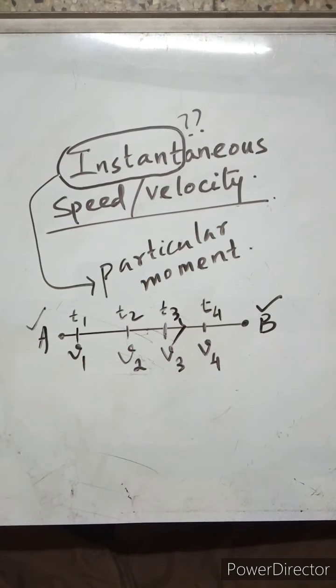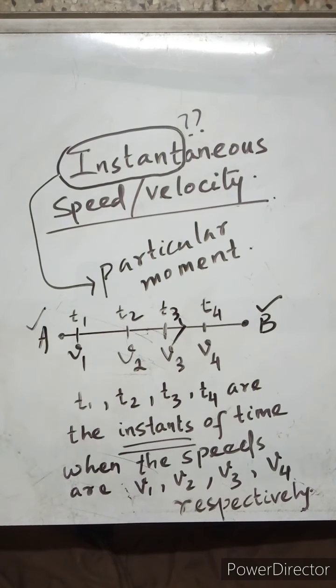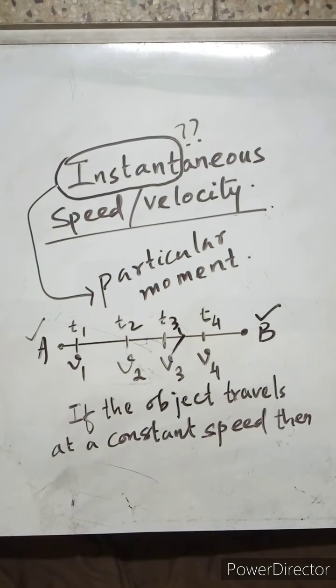These are the instants of time. So at t1 it has the velocity v1, at t2 the velocity v2, at t3 the velocity v3, and at t4 the velocity v4. At these instants of time it has these velocities. So they are instantaneous velocities or instantaneous speeds.